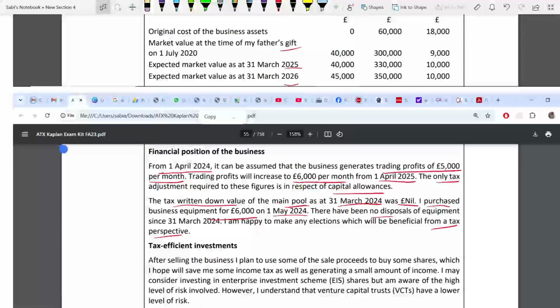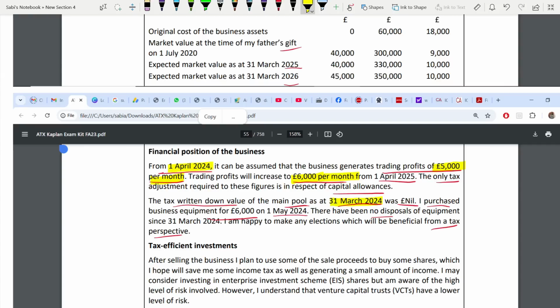Yes. So they're generating 5,000 per month from this date. That means 24/25 this year. Then it increases to 6,000 per month. Okay. They have purchased it on this date, 31st March 2024. So it falls in which year?